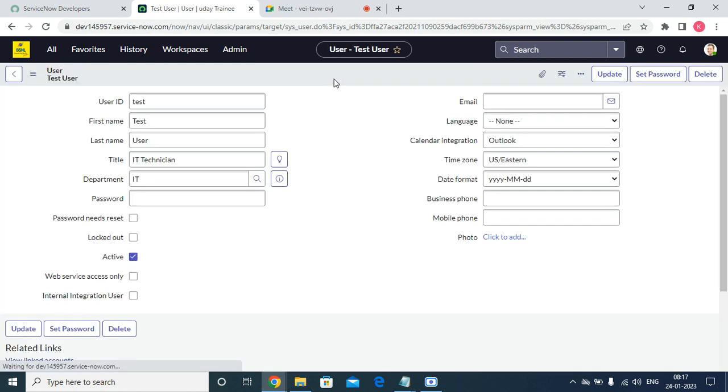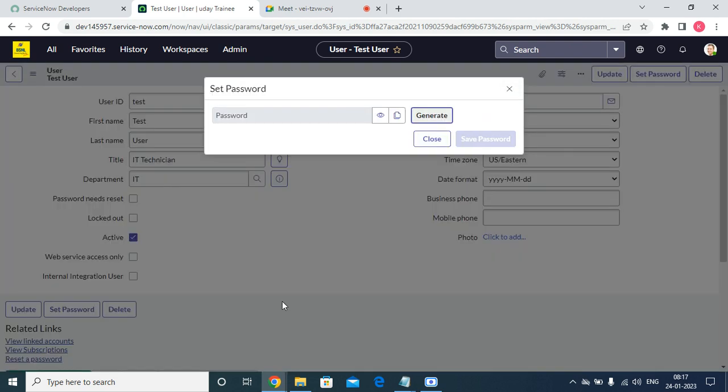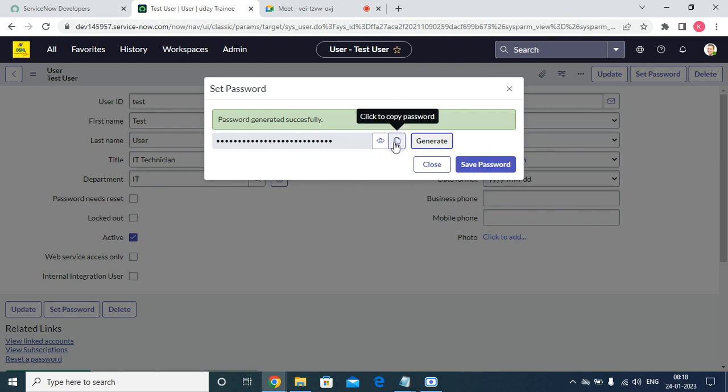what happened? We have successfully created the user, but we didn't set up the password. If you want to set up the password, we can use the Set Password option here. This option comes from the San Diego version. Prior to it, we could give any password manually. Here you click on Generate, the password is generated, and you copy it and save it.